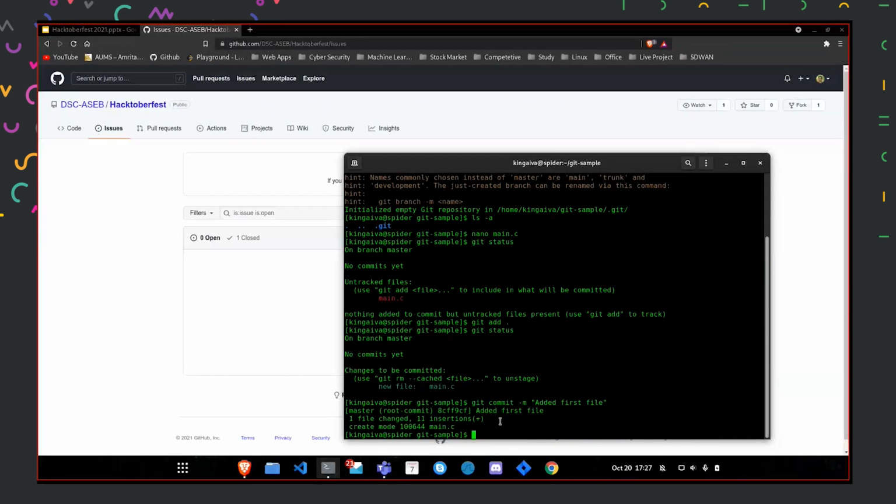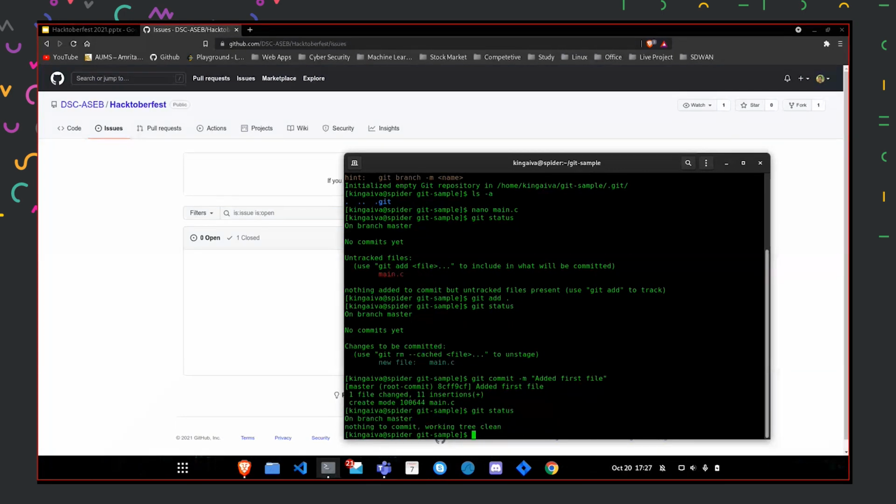Okay, so as you can see, one file changed. As soon as I added commit -m, it notifies that one of the files has been changed and 11 insertions, so the number of lines that have been changed. And now if I type git status, it says nothing to commit, working tree clean. That means all the changes that I made after initializing, I added the main.c file, and now after this git commit command, the changes are saved and everything is up to date.